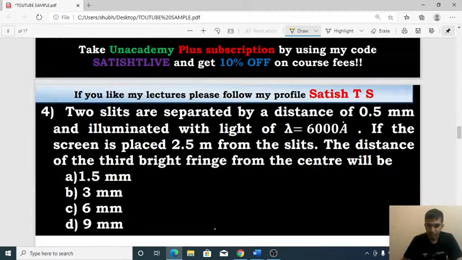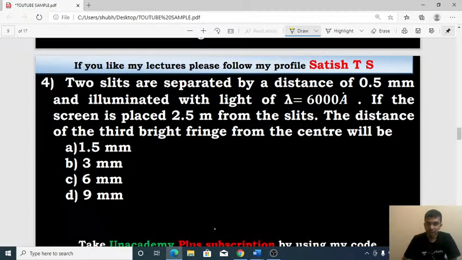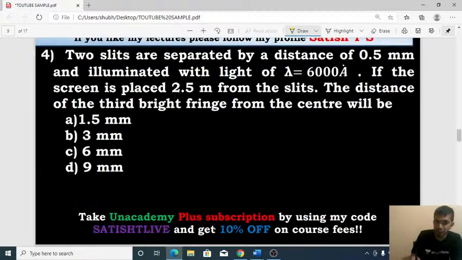Look at the next problem here. Two slits are separated by a distance of 0.5 millimeter and illuminated with light of lambda equal to 6,000 angstrom. If the screen is placed 2.5 meter from the slits, find the distance of the third bright fringe. They are asking for the third bright fringe.